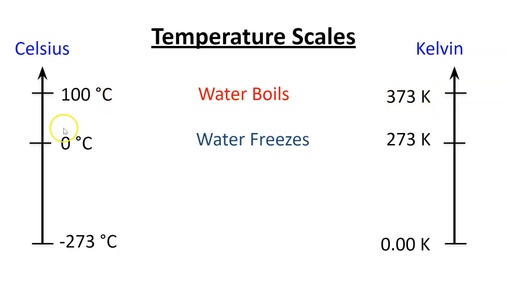What you might notice is that going from 0 to 100 degrees Celsius is a change of 100 degrees on the Celsius scale. Going from 273 to 373 Kelvin, the corresponding temperatures on the Kelvin scale, is also a change of 100 Kelvin. Note also that we don't use the word degree with Kelvin.